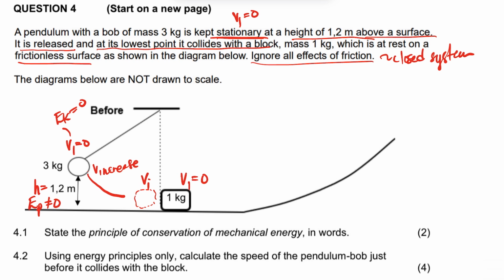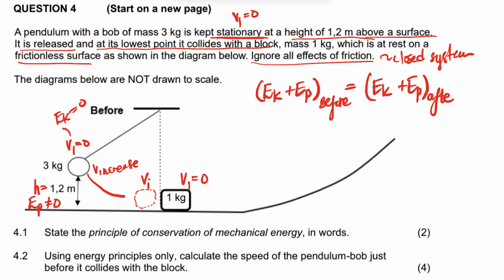Let me do it here. So we'll say EK plus EP, which is before, is equal to the kinetic energy plus the gravitational potential energy after, right? So we know the EK is what? It is half mv squared. That will be the initial velocity, right?